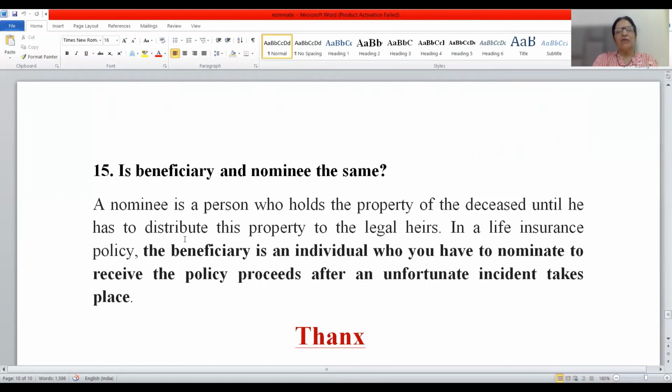Ultimately, he will have to hand over this to the legal heirs. In a life insurance policy, the beneficiary is an individual whom you nominate to receive the policy proceeds after an unfortunate incident takes place. So the beneficiary will be entitled to get the money in case of a life insurance policy.